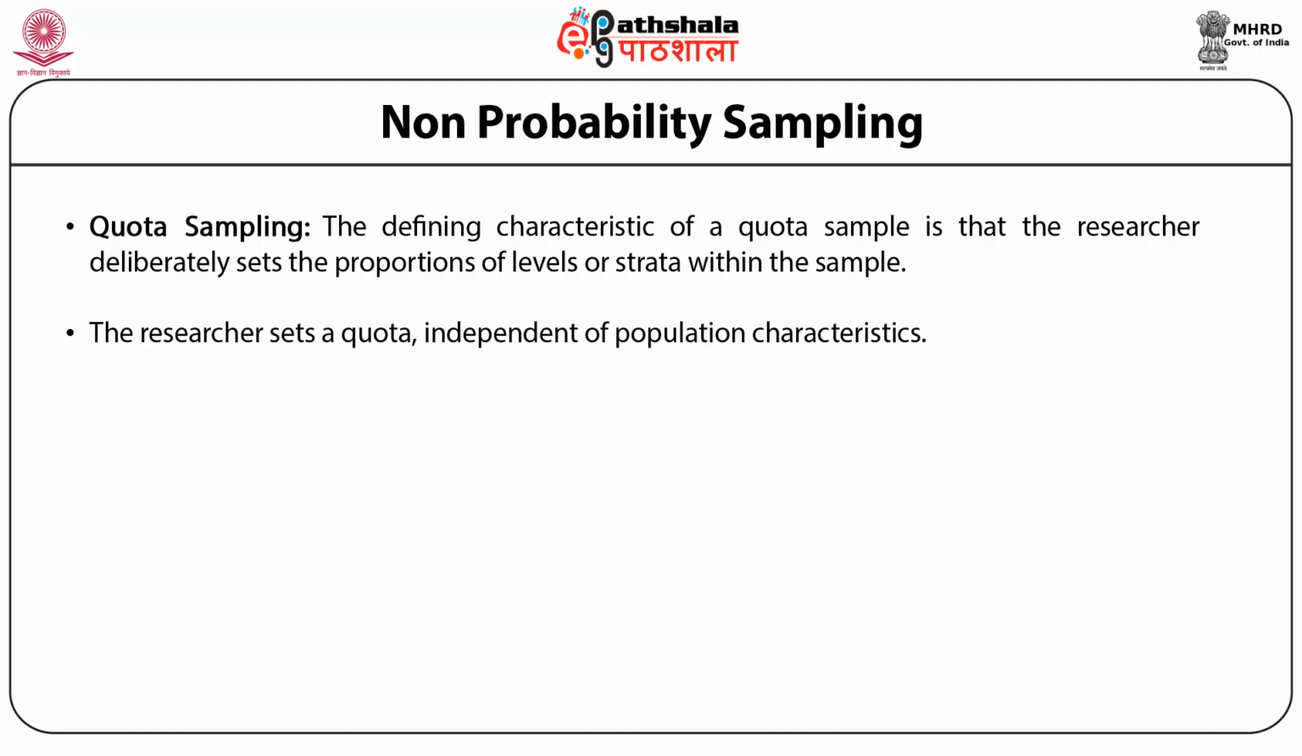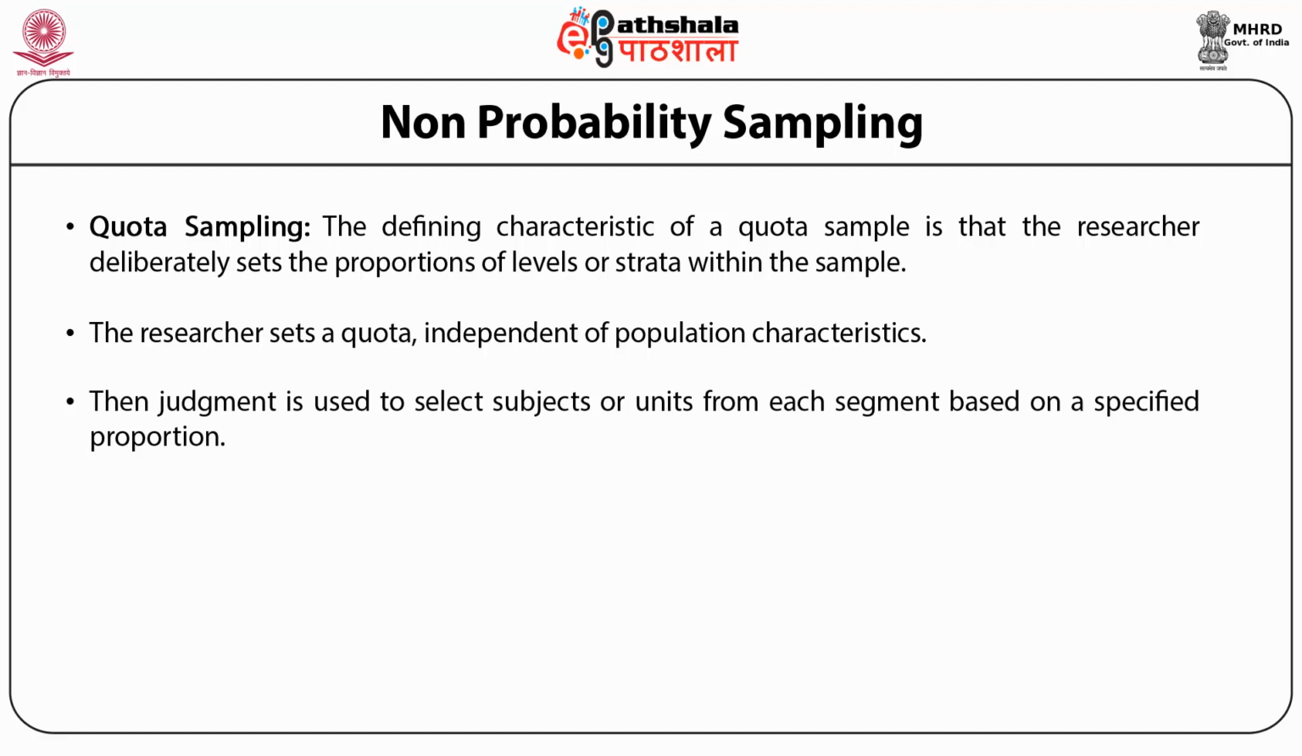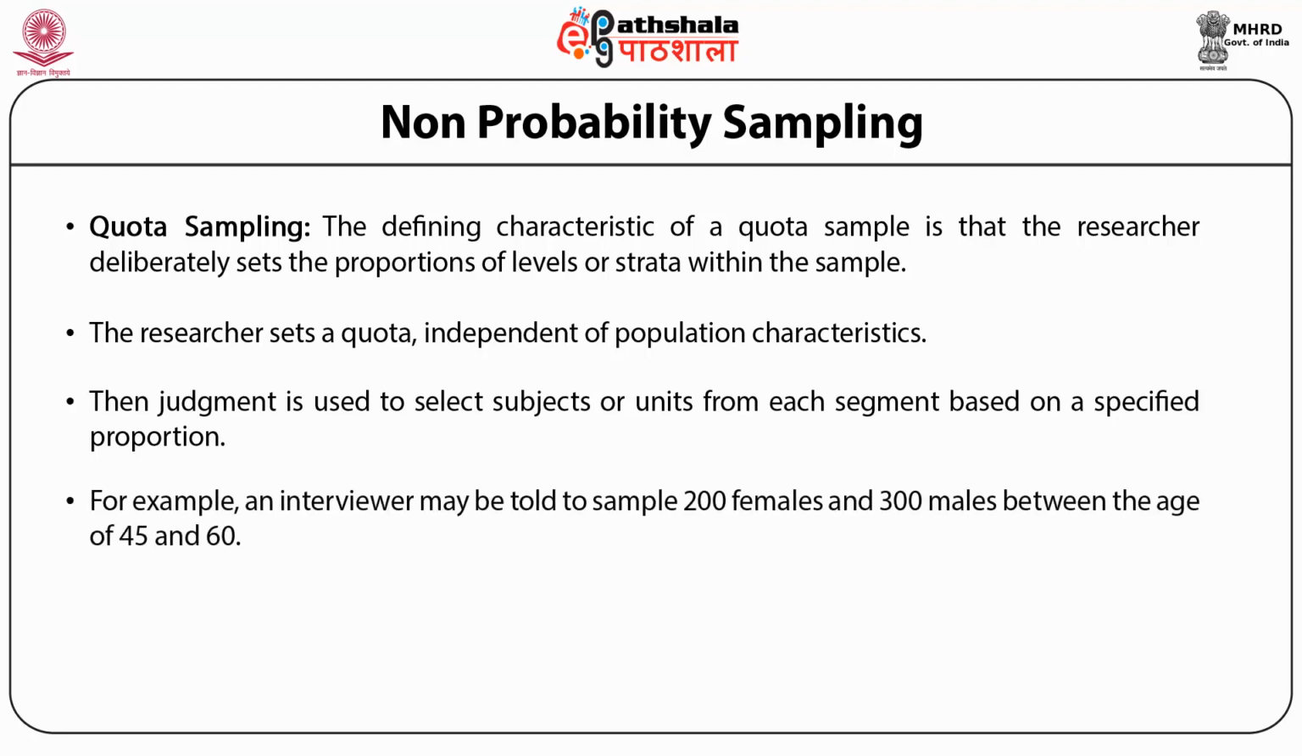Here, the population is first segmented into mutually exclusive subgroups, just as in stratified sampling. Then, judgment is used to select subjects or units from each segment based on a specified proportion. In quota sampling, the selection of the sample is non-random in nature. For example, an interviewer may be told to sample 200 females and 300 males between the age of 45 and 60. He might be tempted to interview those who look most helpful.